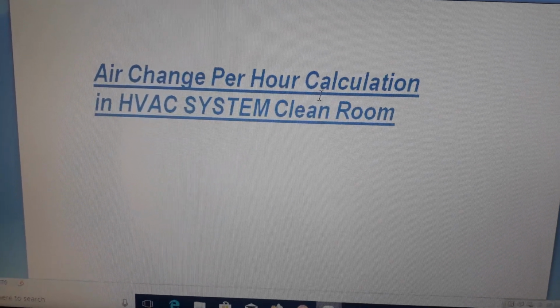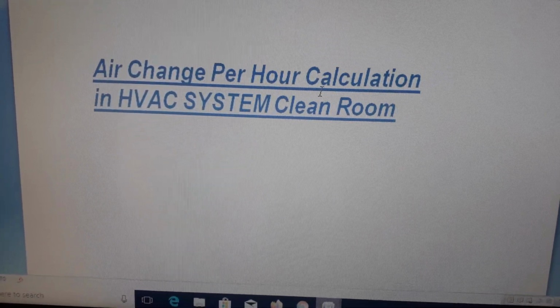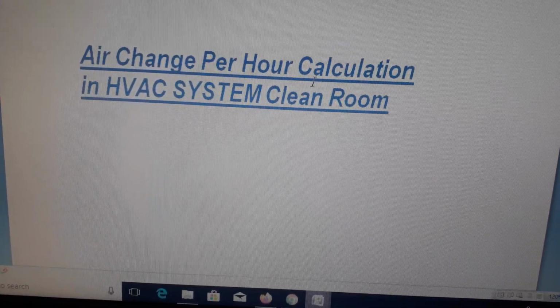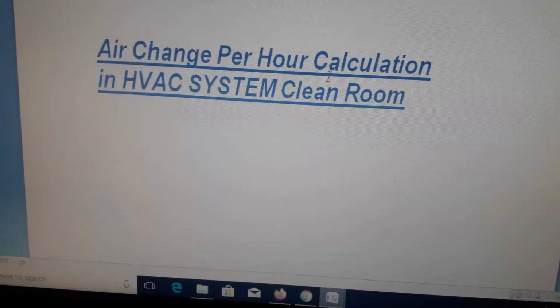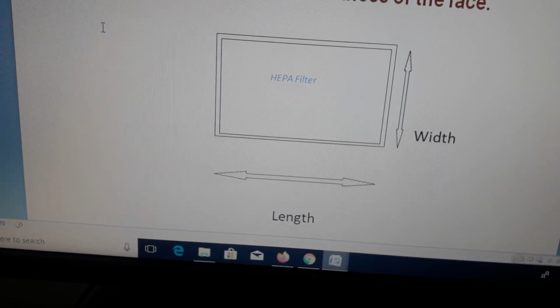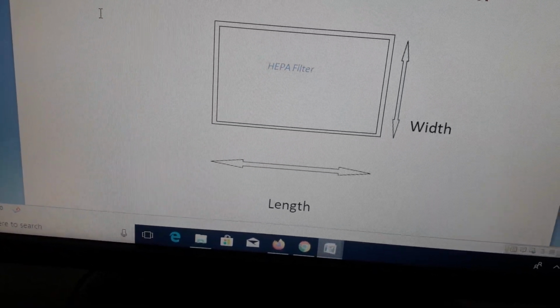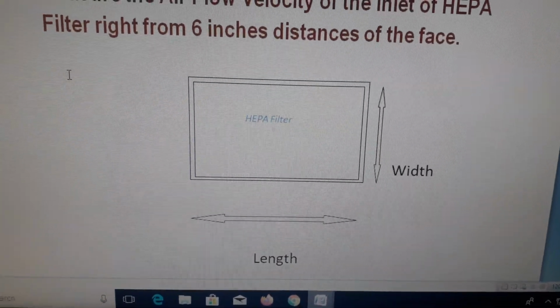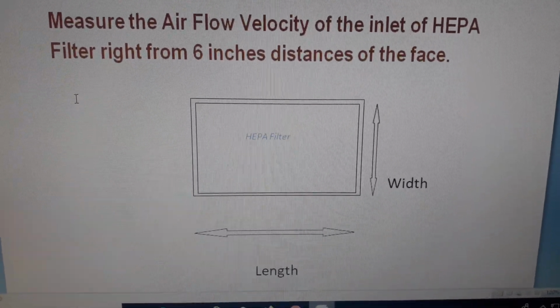Hi friends, today I'm going to discuss air changes per hour and how to calculate it in the HVAC system of a clean room. A clean room should always have a defined number of air changes per hour. So how to calculate it is the matter of discussion today.